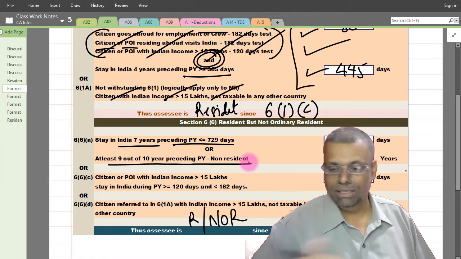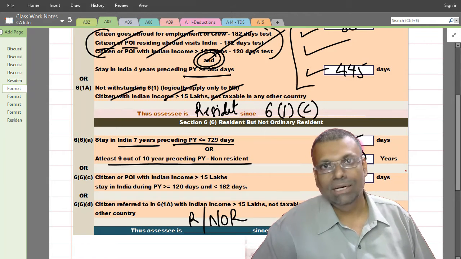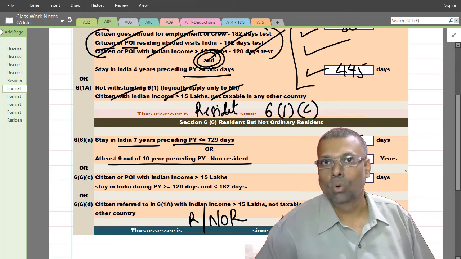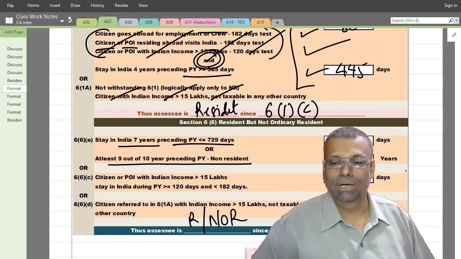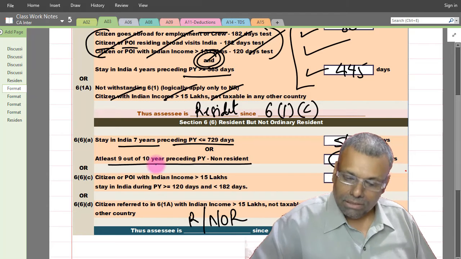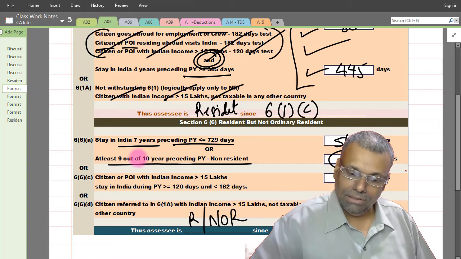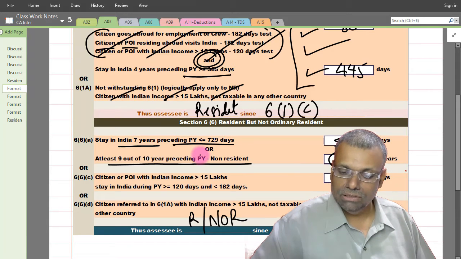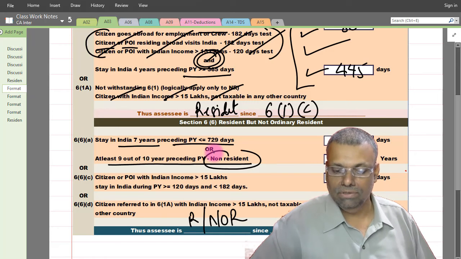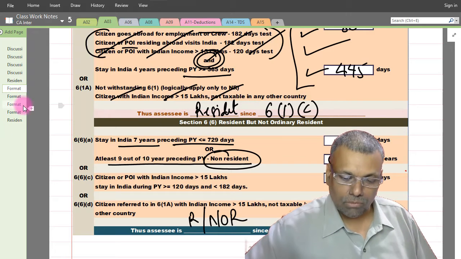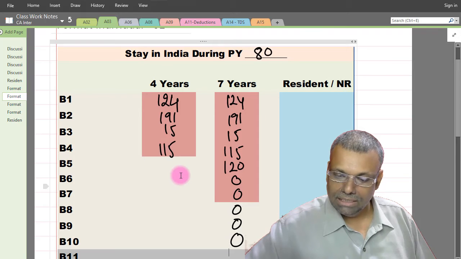Now at least 9 out of 10 preceding previous year. Now I already told you that actually it is not required at the given stage because the answer is over. So in examination condition, you did not even spend extra time now at this particular stage. However, for classwork purpose, you can effectively calculate that 9 out of 10 years at least, that is exactly how many number of years that you are non-resident. That you can do it from our table here itself.